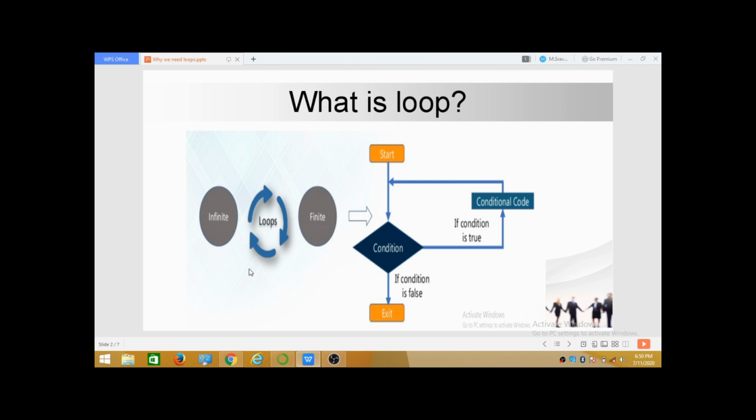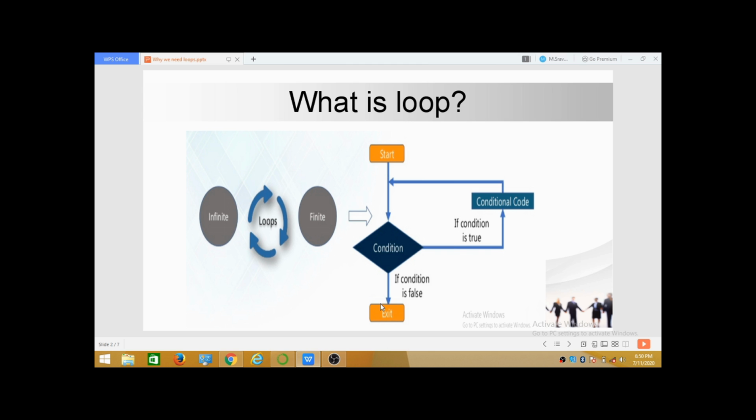Then what is meant by loops? A loop is nothing but a repeated process, executed repeatedly until the condition is false. If you see this flow chart, here I am starting my loop, and it comes to the condition. If the condition is true, then it executes certain statements or code, and again the controller goes back to the condition. If the condition is true, it again executes some statements, and again the controller goes to the condition. If the condition is false, then it exits from the loop.